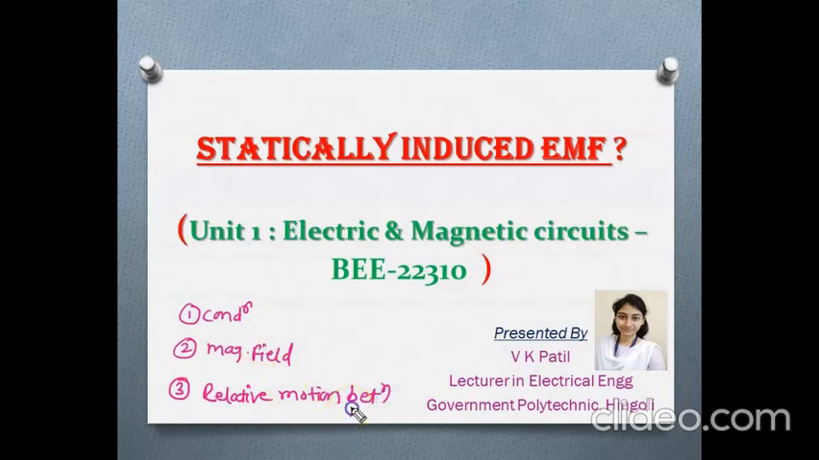In case of dynamically induced EMF, as we have already discussed, the relative motion between the conductor and magnetic field is obtained with the help of physical movement of either conductor or magnetic field. So when three requirements are satisfied, we will get the EMF induced in that conducting material. But in case of statically induced EMF, there is no physical movement of either conductor or magnetic field involved.